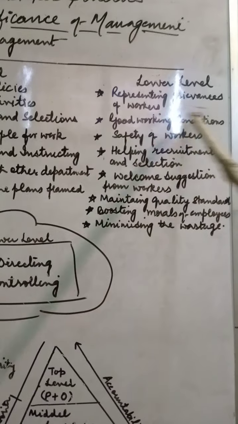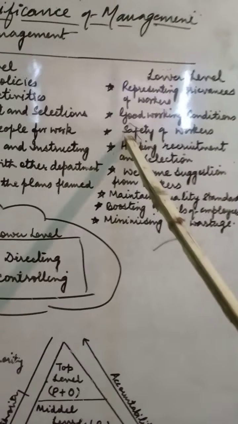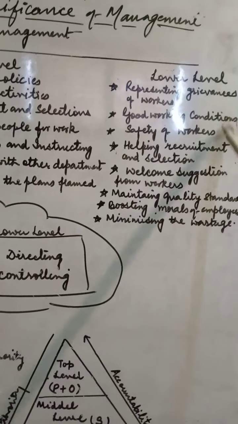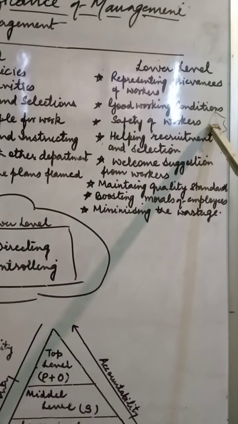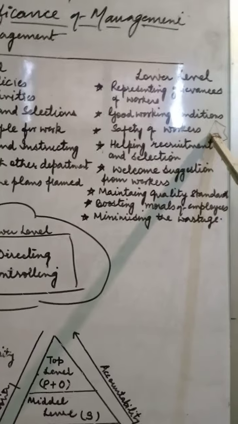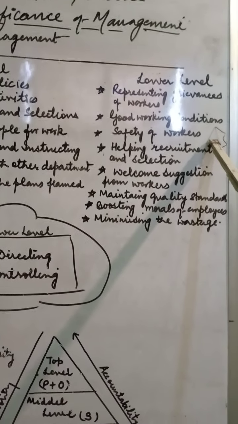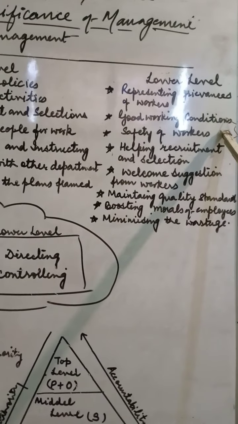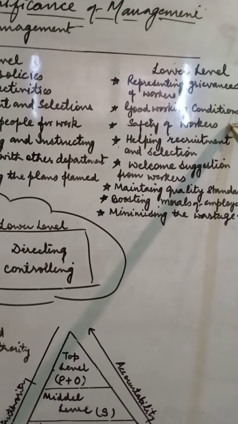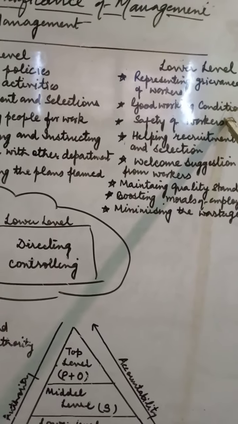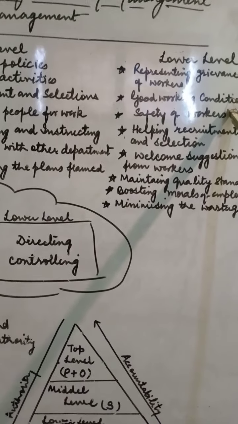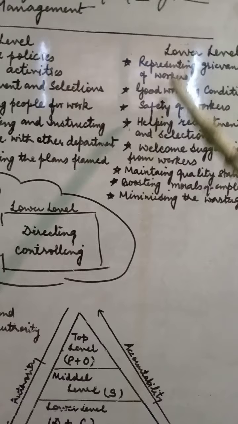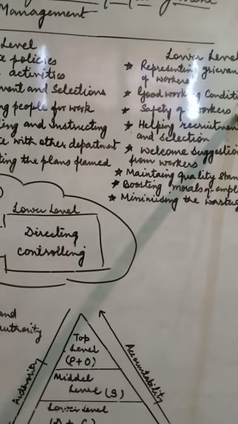Next is good working conditions and also the safety of the worker. These are the very basic duties of the lower level of management, to convey about the working conditions, because if the working conditions of the employees working under the organization are not good, then they will not give 100% work to the organization. Also the safety of the worker is very important.